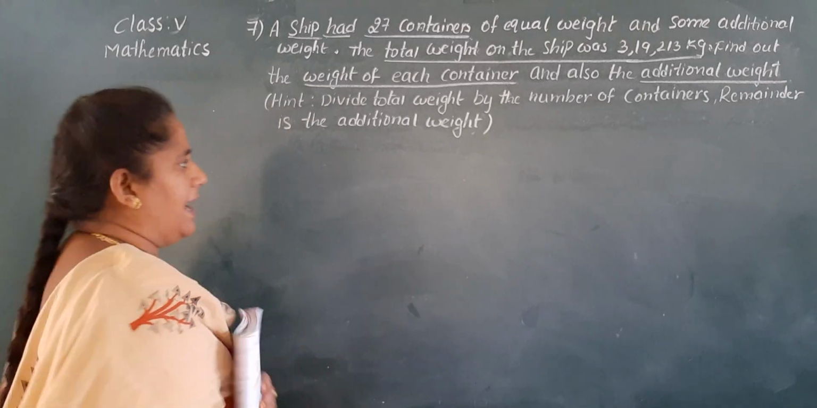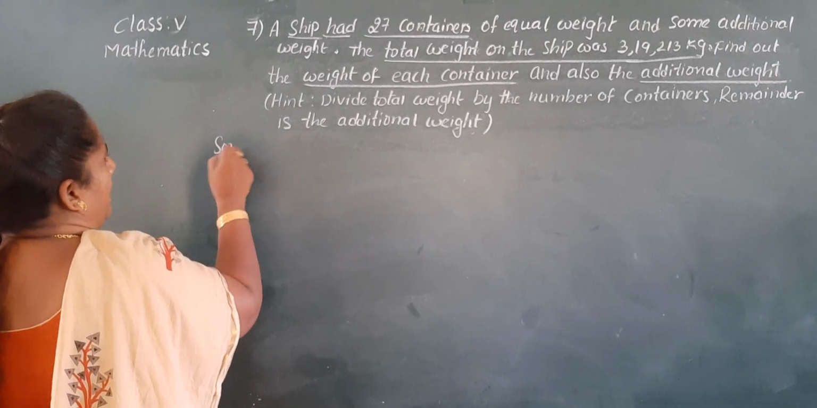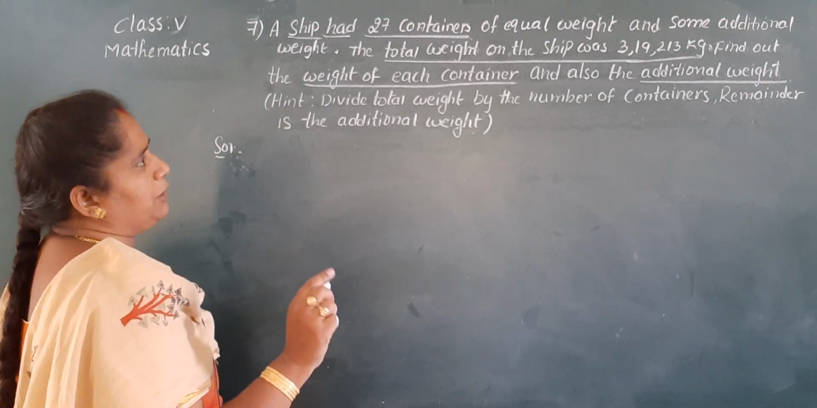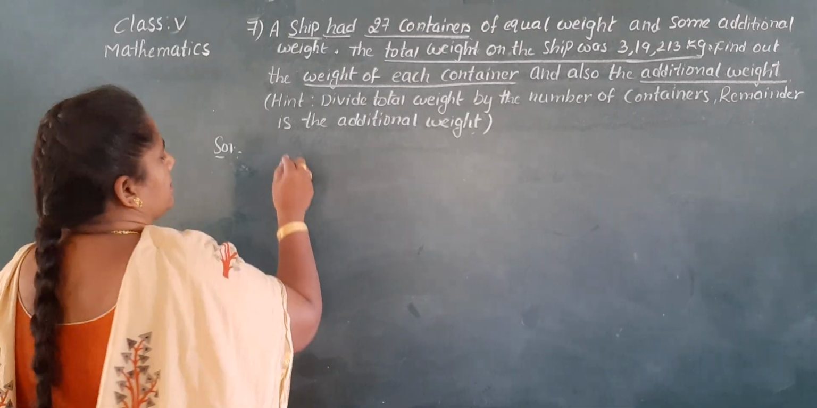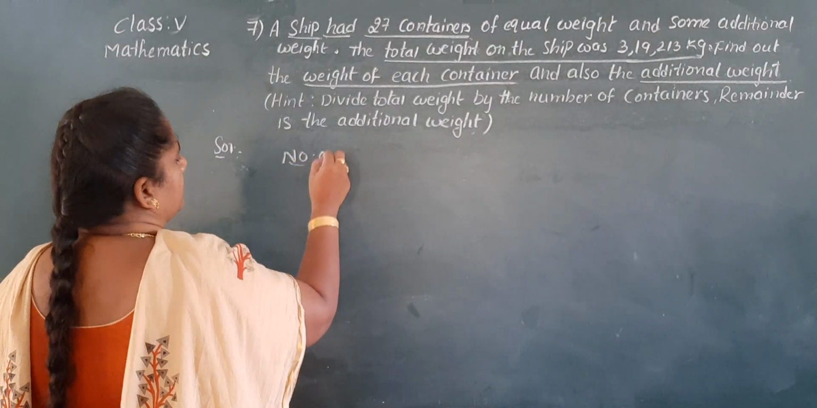Come on, write the steps, children. First one, a ship had 27 containers. So number of containers.